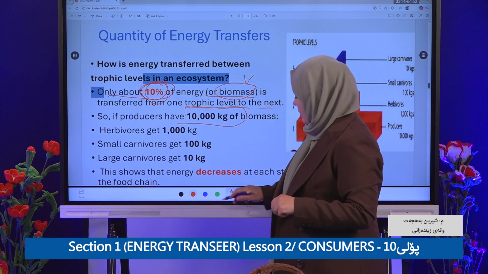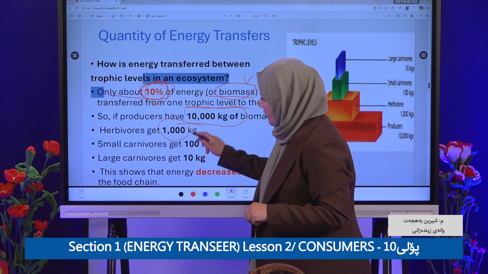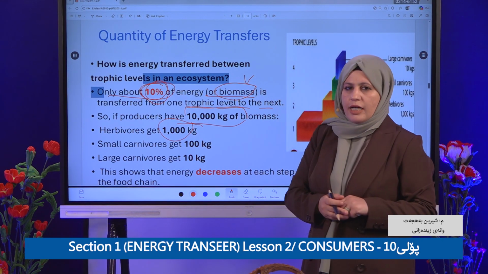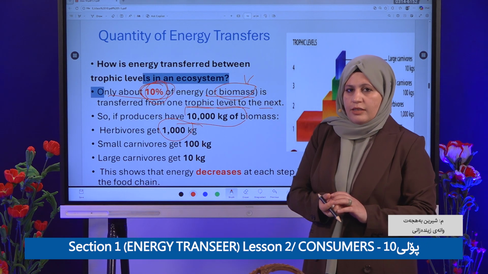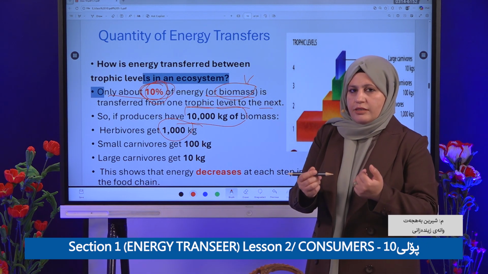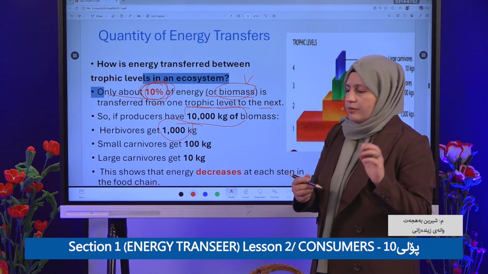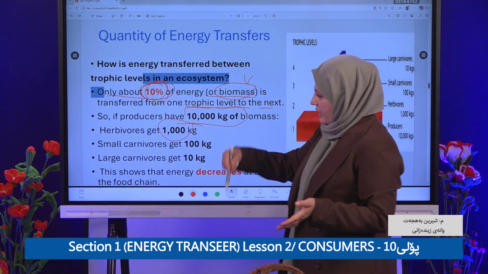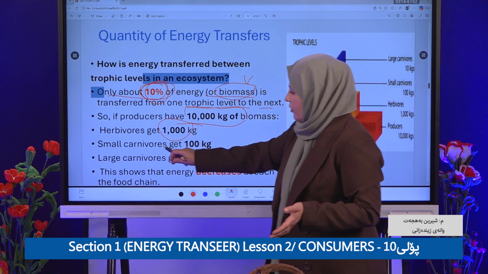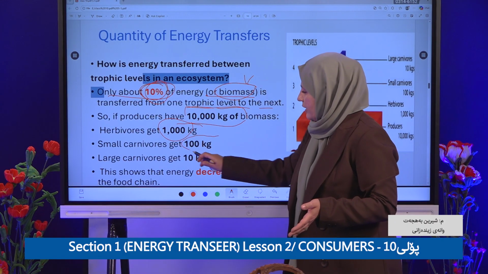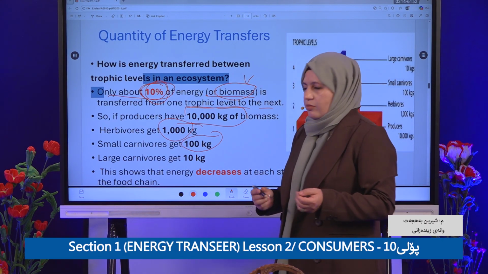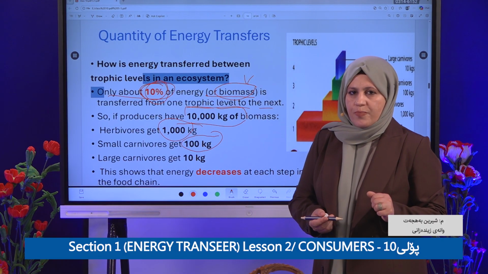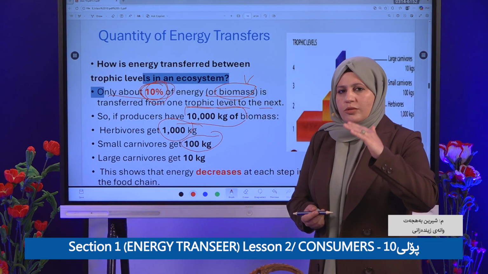So transfer only how much? Only 1,000. Transfer from producer to the next, the herbivore, only about 1,000 kilogram. So to the next, some small carnivore, they get what? How much of this biomass? Only 100 kilogram.